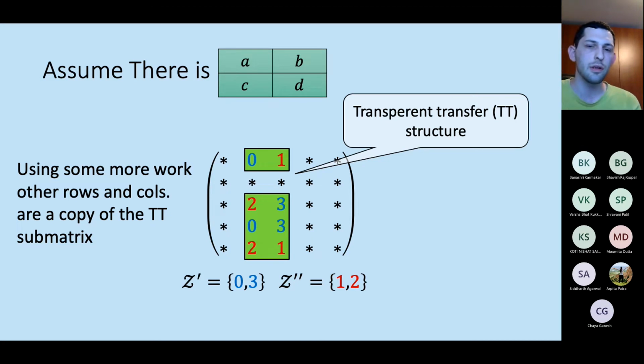So essentially we start with a transparent transfer submatrix, and every other row and column is just a duplication of the columns and rows of the transparent transfer. So they don't add any real value for the parties. And that's it. That's how we got the negative results for our characterization.